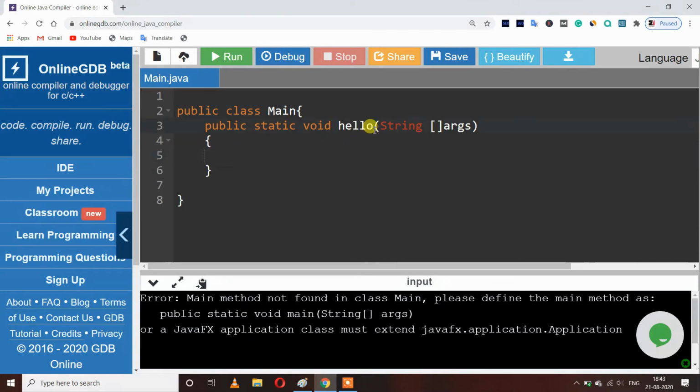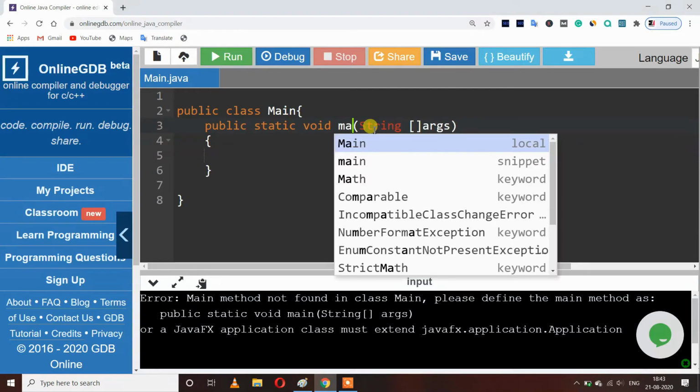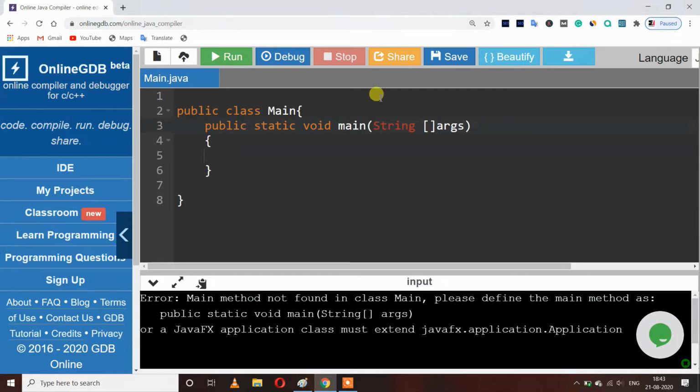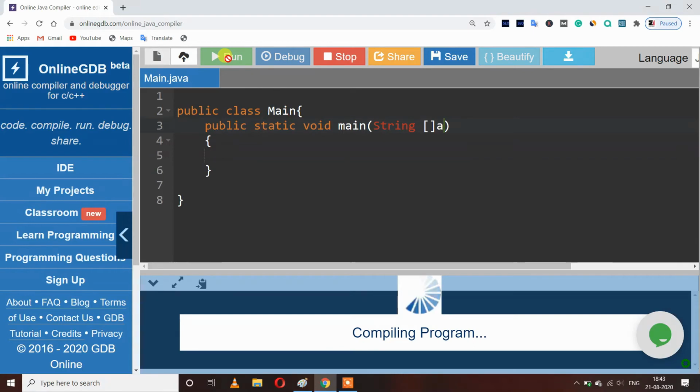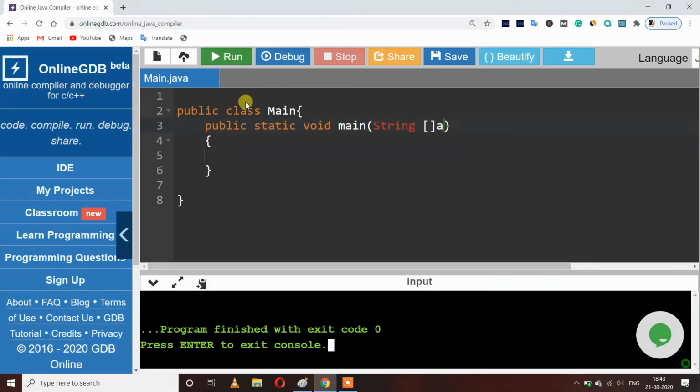So that's why we cannot change the name of the main method. And here is our string argument. So args is the variable name of our array, and we can change it. It has no problem. Now let's run this.